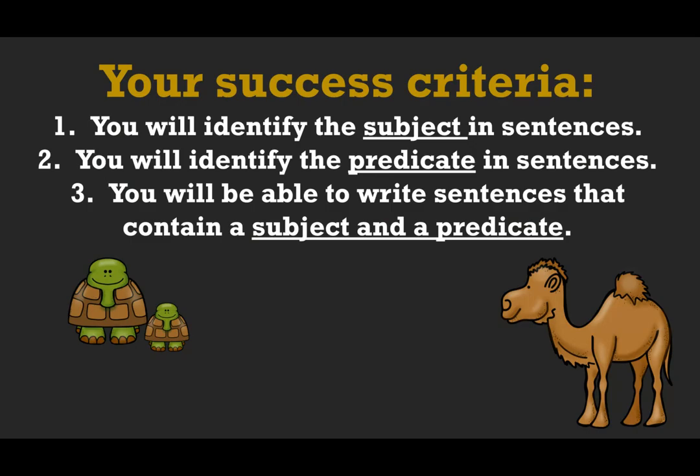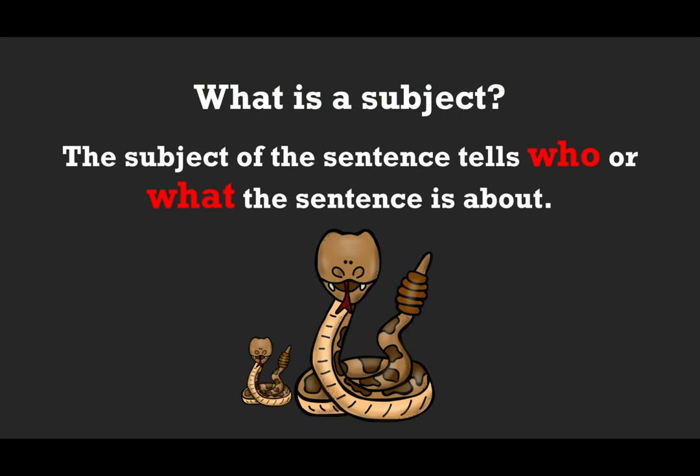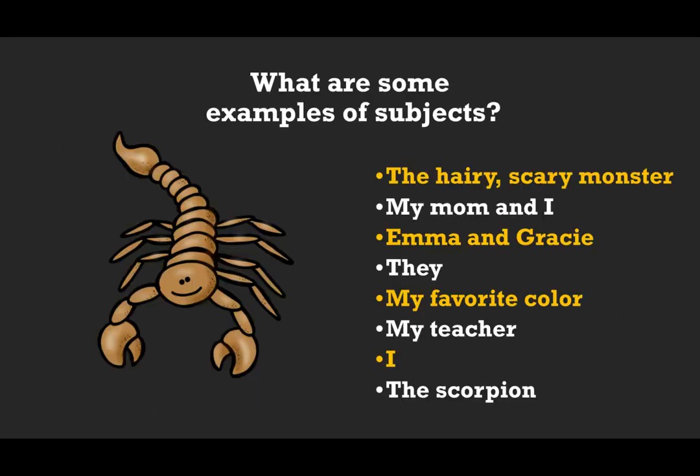All right. At the end of the week, you will identify the subject in sentences. You will identify the predicate in sentences. You will be able to write sentences that contain a subject and predicate and all of our checklist. So, what is that subject? The subject of the sentence tells who or what the sentence is about. That is very important that it has a who or what the sentence is about.